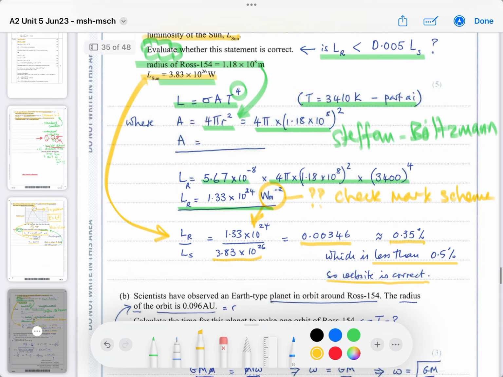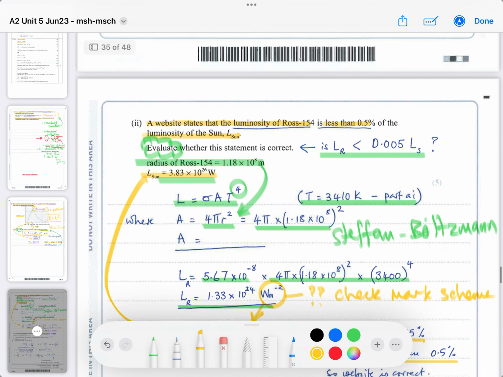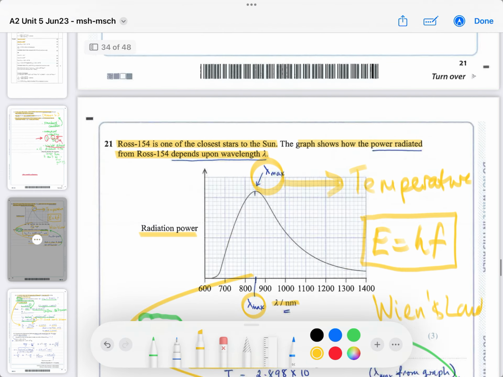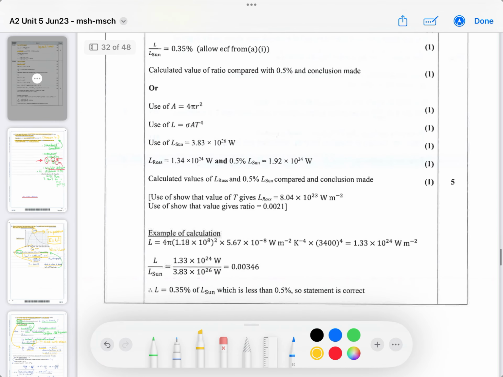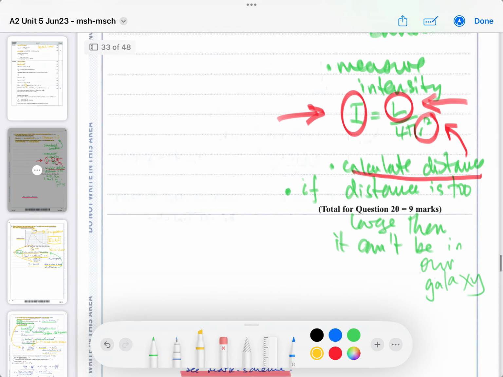All right, let me just go back and look at the mark scheme before we look at the next part. Was it here? Yes, it's my mistake. It should be in watts. Luminosity should be in watts. Good thing I noticed. I don't like it going out there without me correcting it.